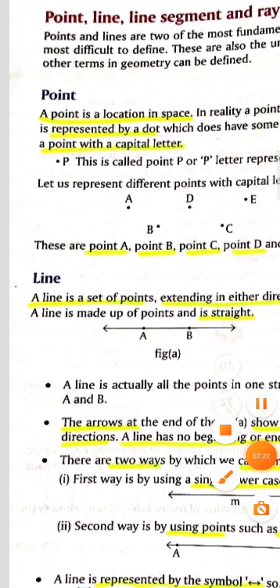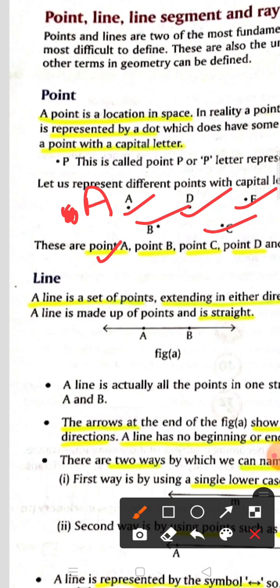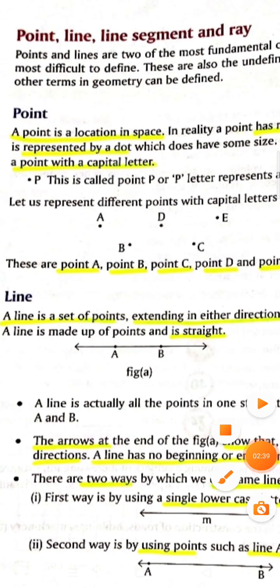Have you seen here? Represented by a dot and written with a capital letter. Here I have shown all the examples. So point A, point B, point C and point D are all points. A point has no shape and no size.